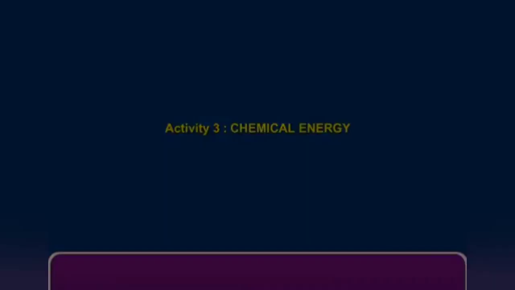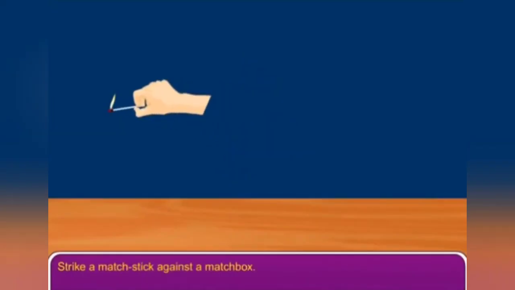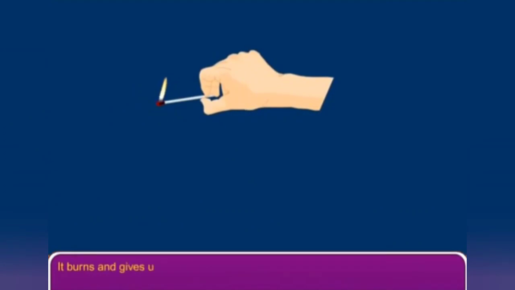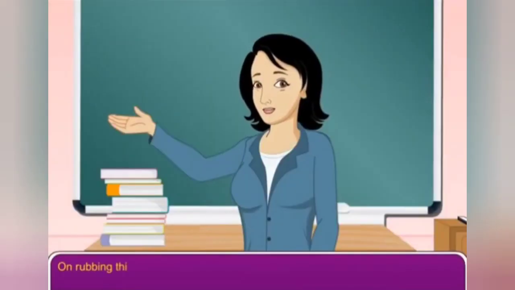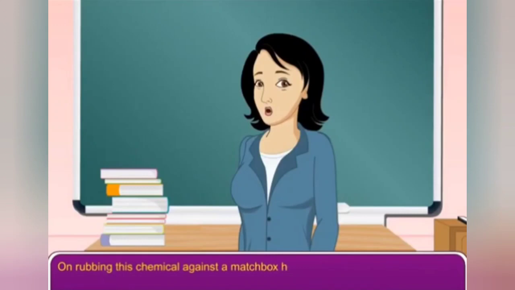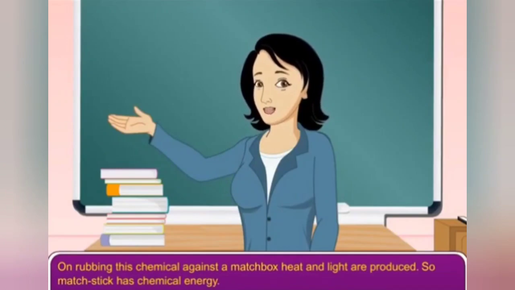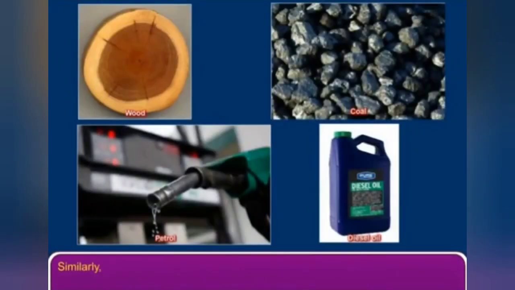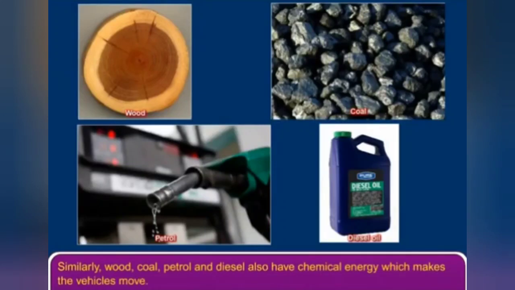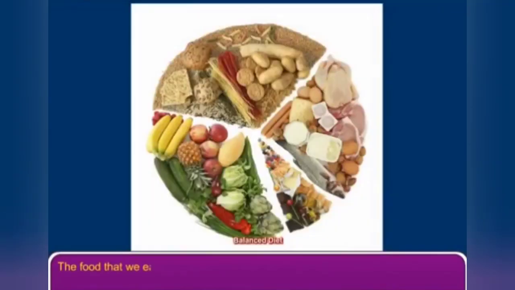Activity 3. Strike a matchstick against a matchbox. It burns and gives us heat and light. The matchstick has chemicals on one end. On rubbing this chemical against a matchbox, heat and light are produced. So, the matchstick has chemical energy. Similarly, wood, coal, petrol and diesel also have chemical energy, which makes the vehicles move. The food that we eat also has chemical energy.